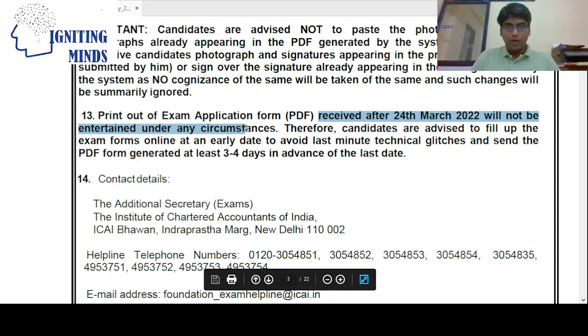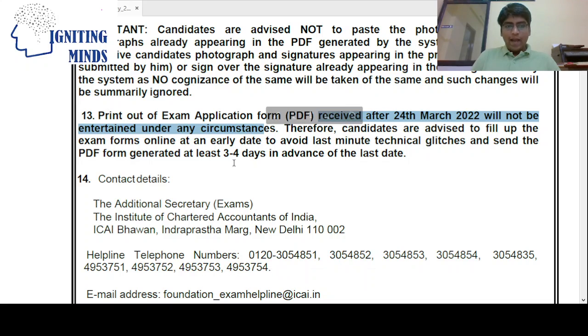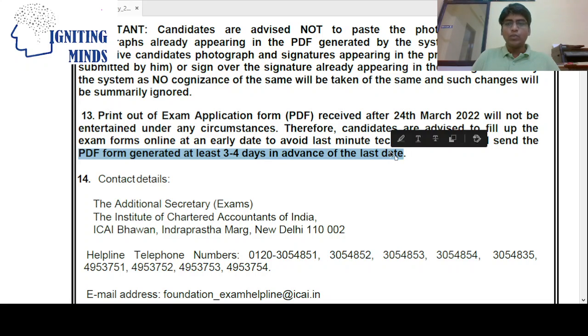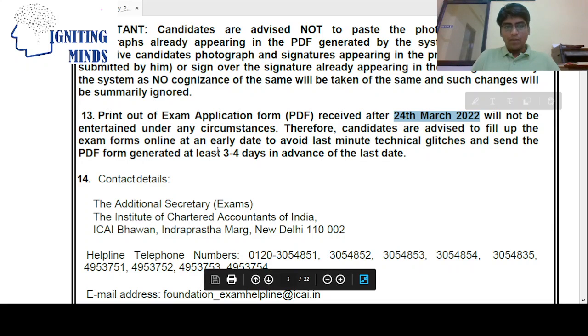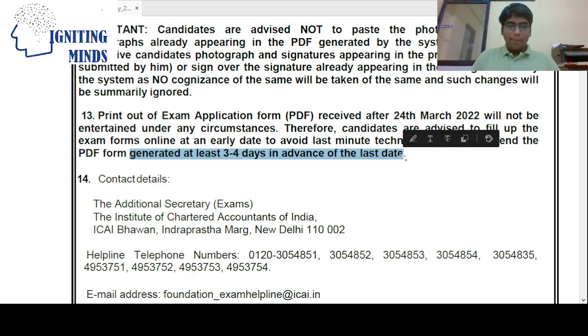So this is a very important point. Students have to note it down. And see, ICAI is giving a clear mandate that the application should reach at least 3 to 4 days in advance of the last date of 24th March, which means at least by 21st. So they are requesting to meet the deadline. The manual application should reach them.